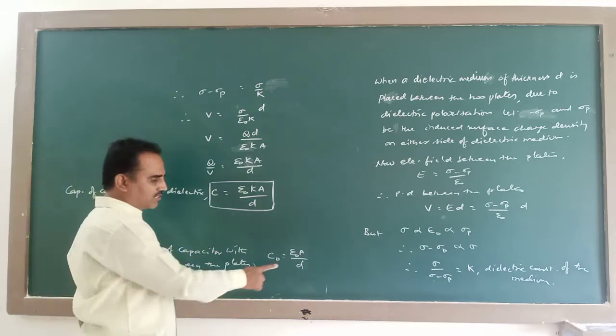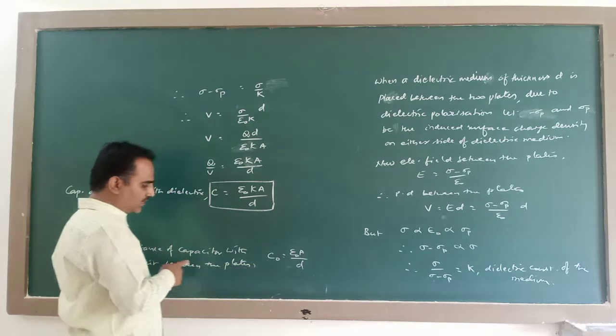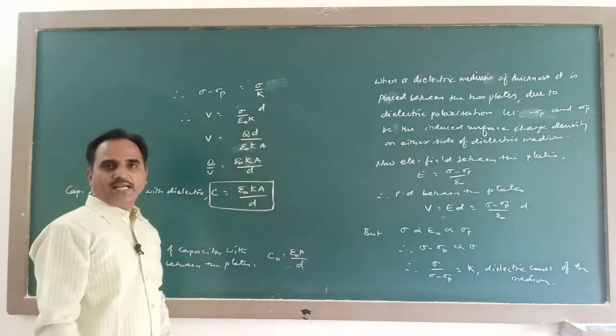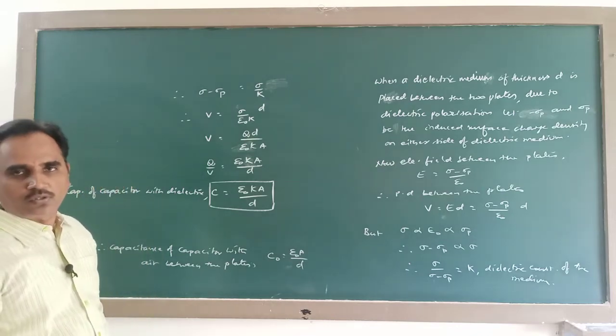Understand? This is the capacitance of air capacitor, that means when air is used as the medium. This is the capacitance when a dielectric medium is used.